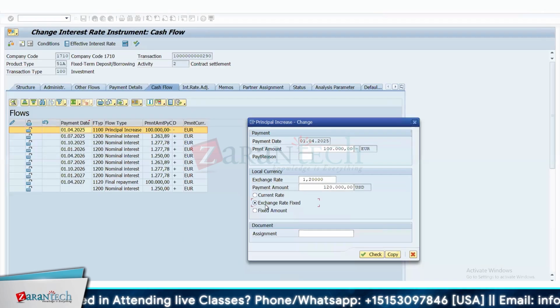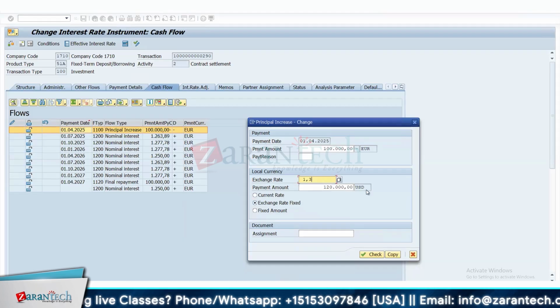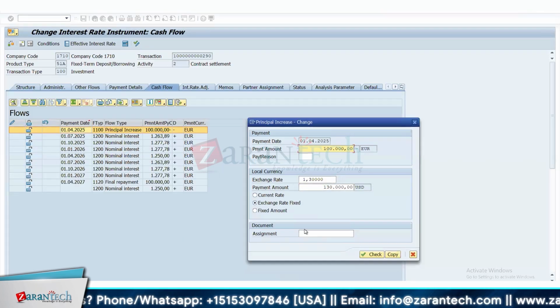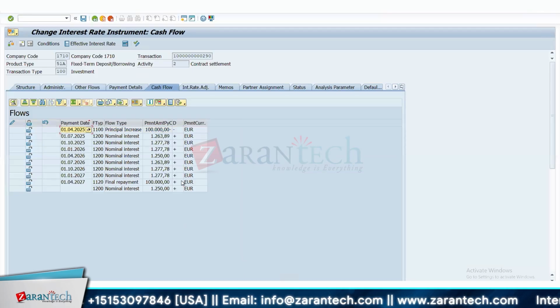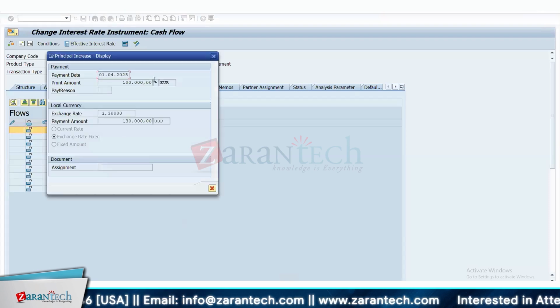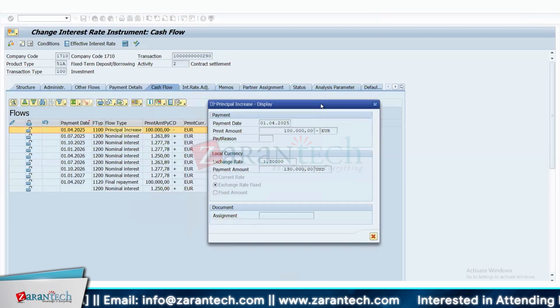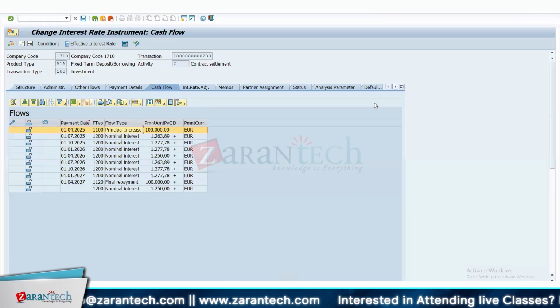You can click on exchange rate fixed or exchange rate. Let's say you want to put 1.3 here. Once I put a fixed rate here and save it, when I post the transaction, the system will derive this rate, not the one in OB08, right? Right, correct. Can I change it again in the transaction after I put it here, after posting or before posting? Before posting you can change.